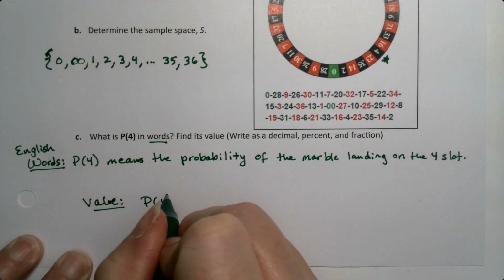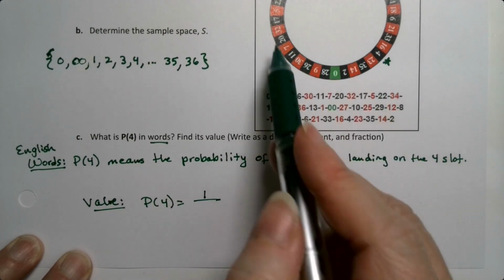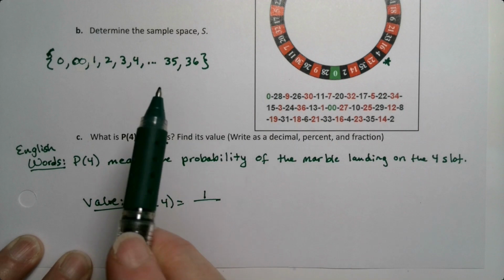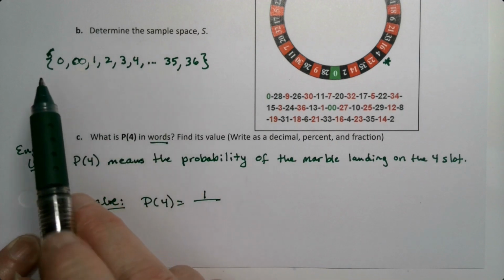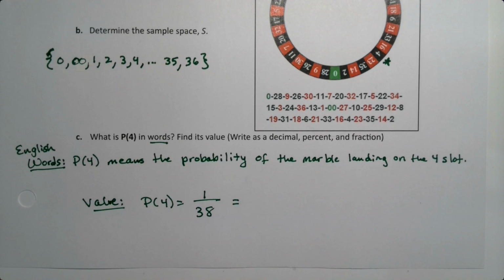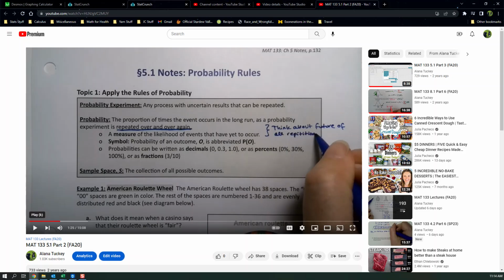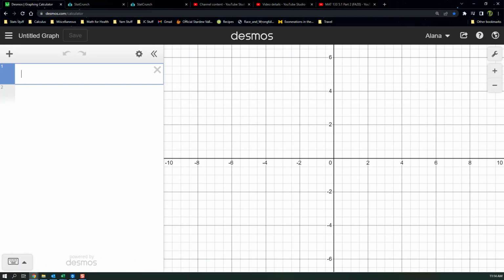So P of 4 equals, well, there's one 4 slot out of 38 total, right? Because there's 36 numbers plus 2 more. So 38. All right, well, let's see, 1 out of 38. You can tell I was replacing this video. So 1 out of 38 is 0.026.